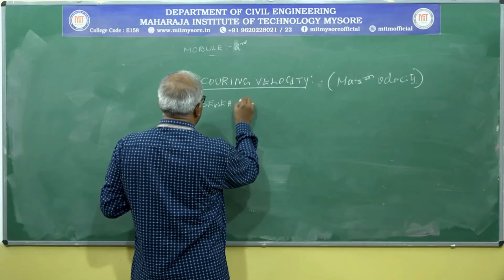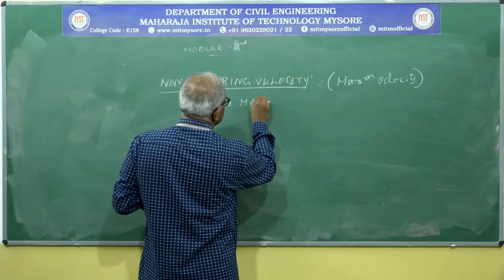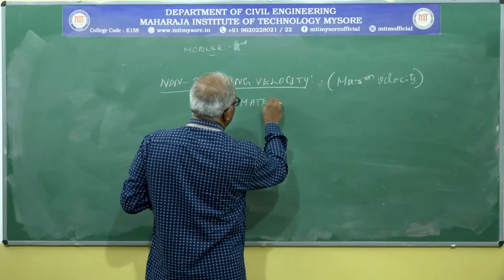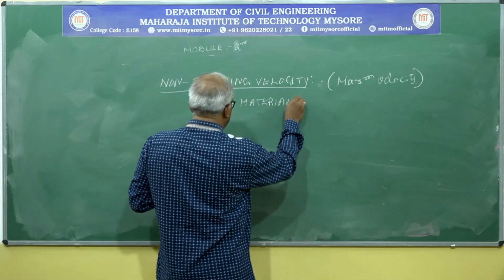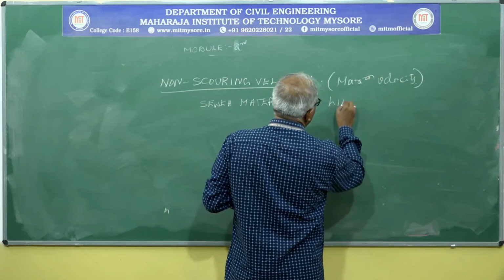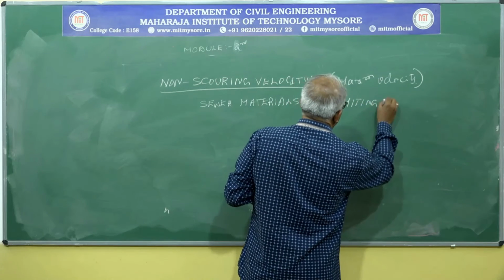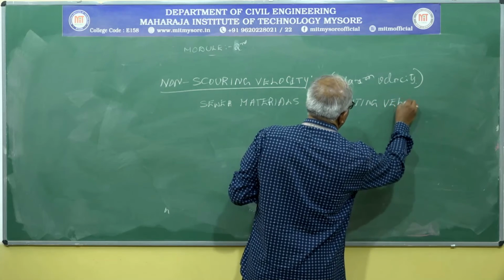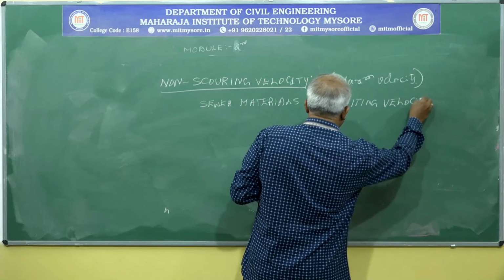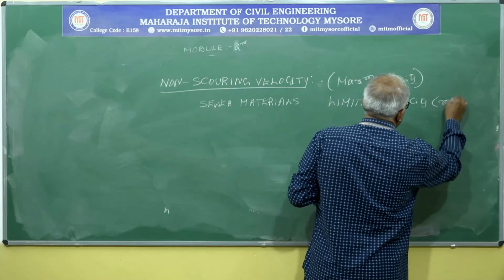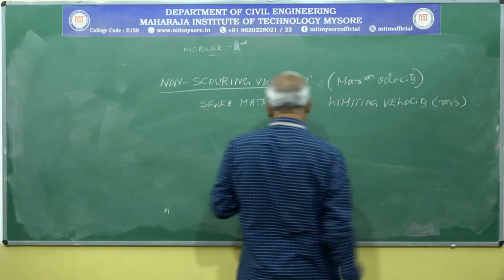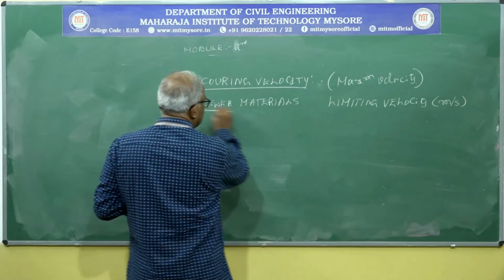Sewer materials against limiting velocity. We have to maintain this velocity, otherwise the pipes get damaged.